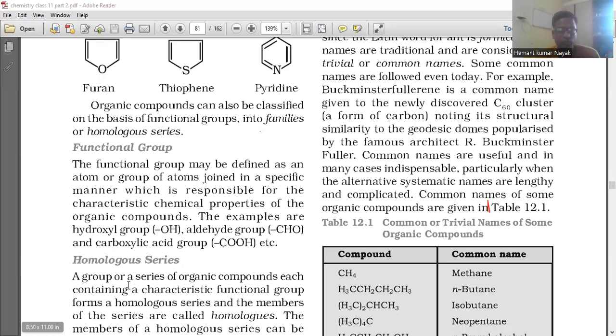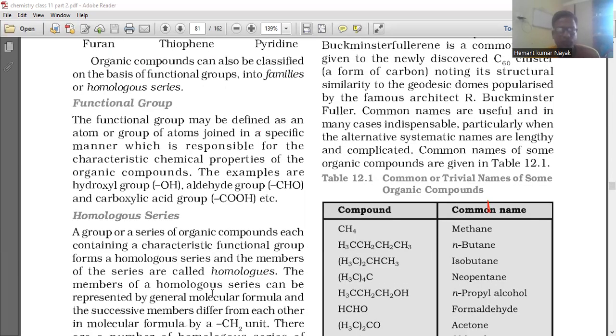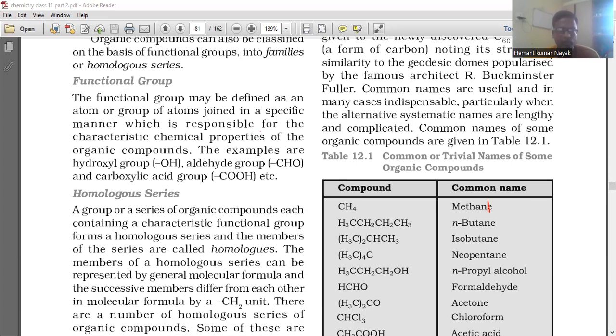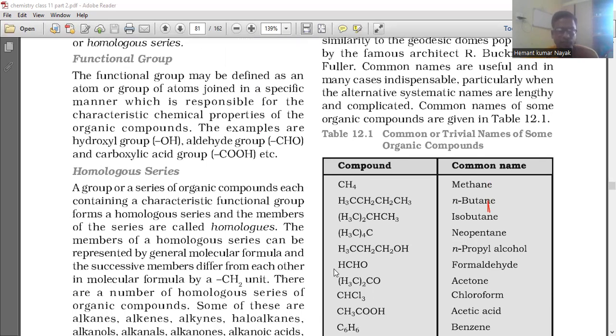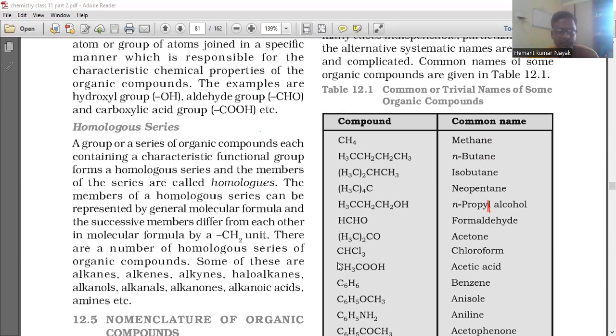Homologous series. A group or a series of organic compounds, each containing a characteristic functional group, forms a homologous series, and the members of the series are called homologous. The members of a homologous series can be represented by a general molecular formula, and the successive members differ from each other in molecular formula by a CH2 unit. There are a number of homologous series of organic compounds. Some of these are alkanes, alkenes, alkynes, haloalkanes, alkanols, alkanones, alkanoic acids, and amines.